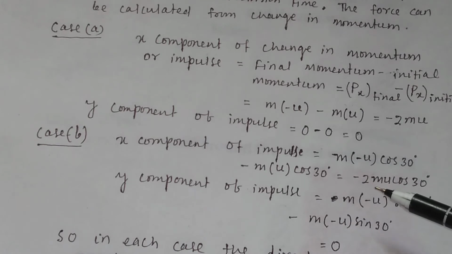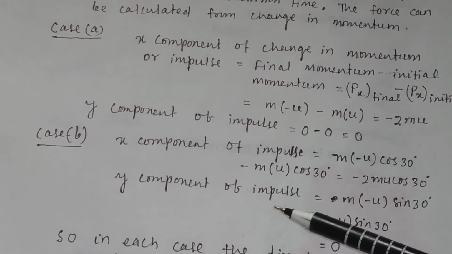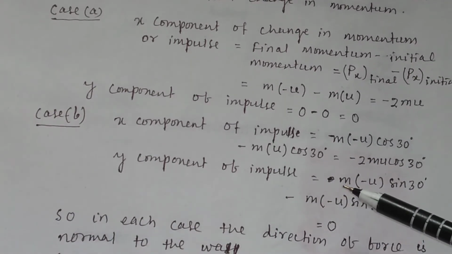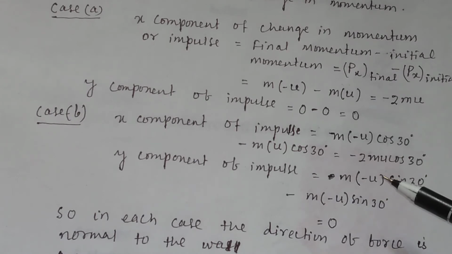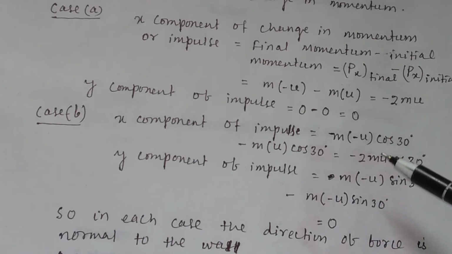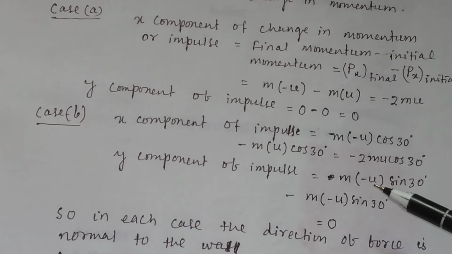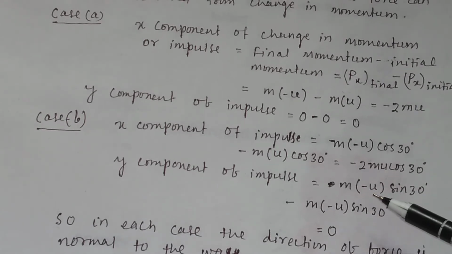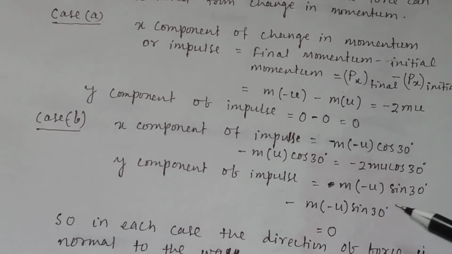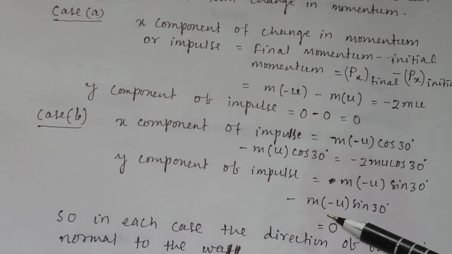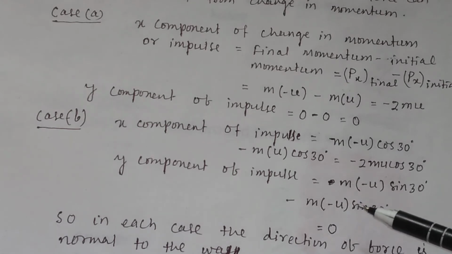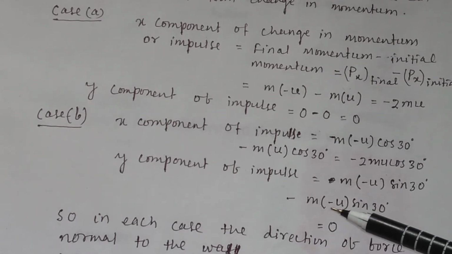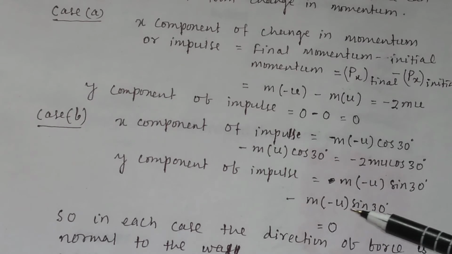So the x component of impulse will be equal to minus 2mu cos 30 degree, and the y component of impulse will be equal to m into minus u sin 30 degree, because for the y component both are negative, minus the initial momentum along the y direction, which is m into minus u sin 30 degree.